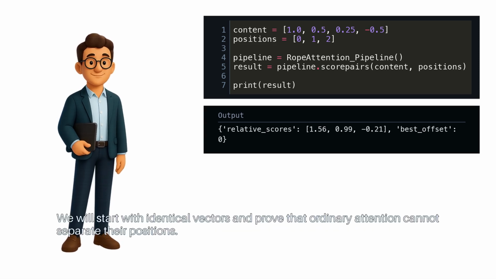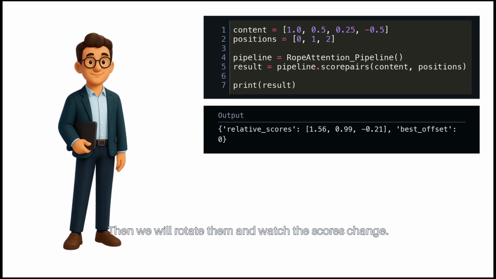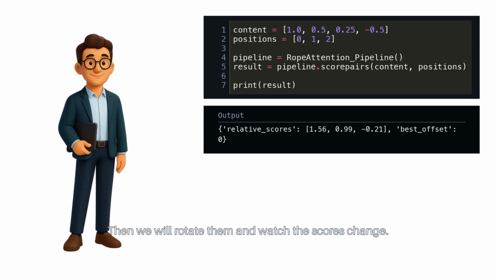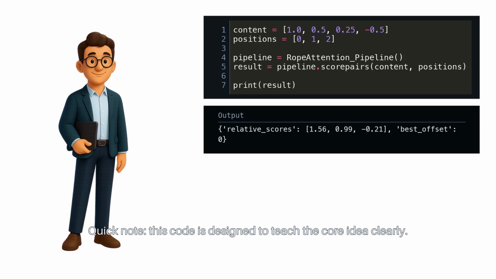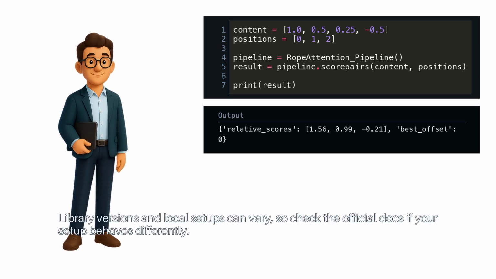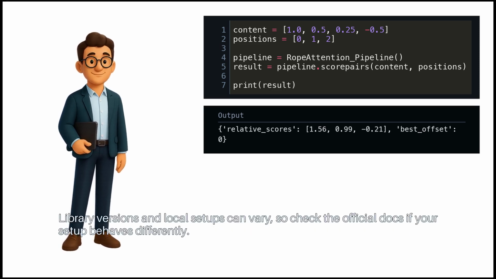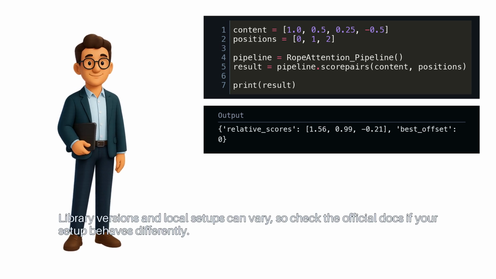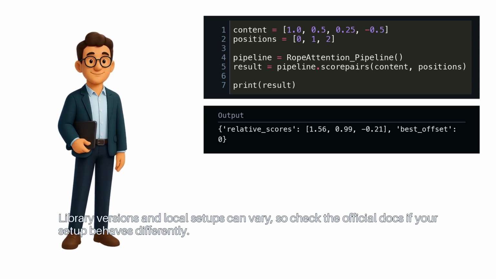We will start with identical vectors and prove that ordinary attention cannot separate their position. Then we will rotate them and watch the scores change. Quick note: this code is designed to teach the core idea clearly. Library versions and local setups can vary, so check the official docs if your setup behaves differently.